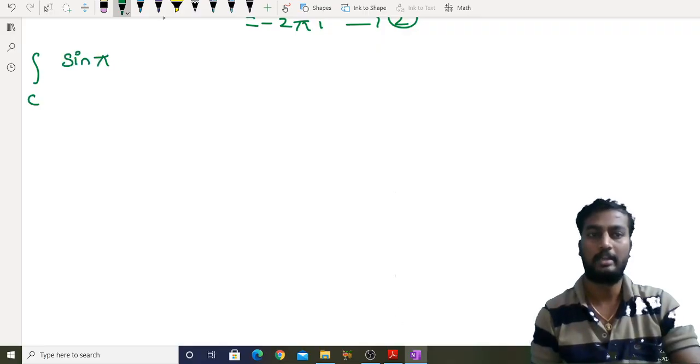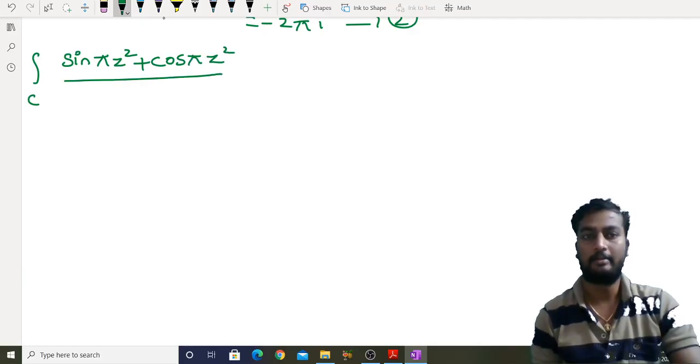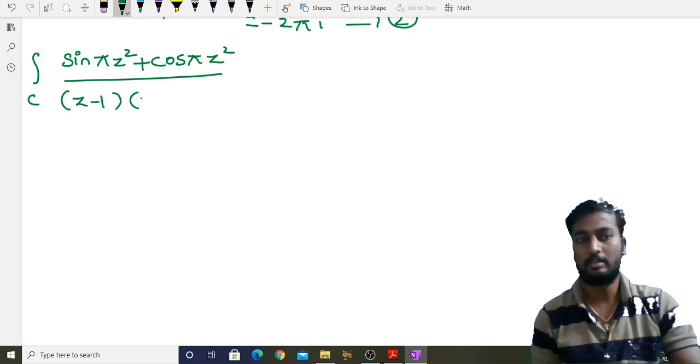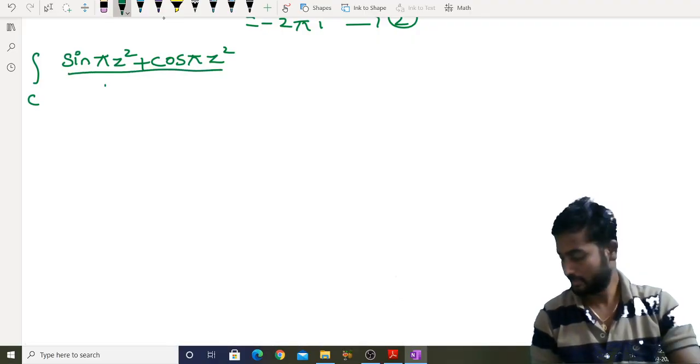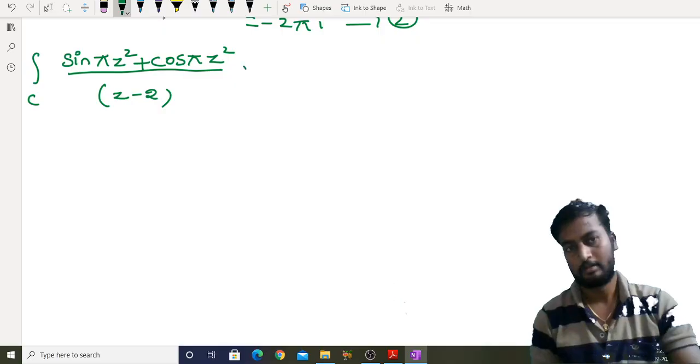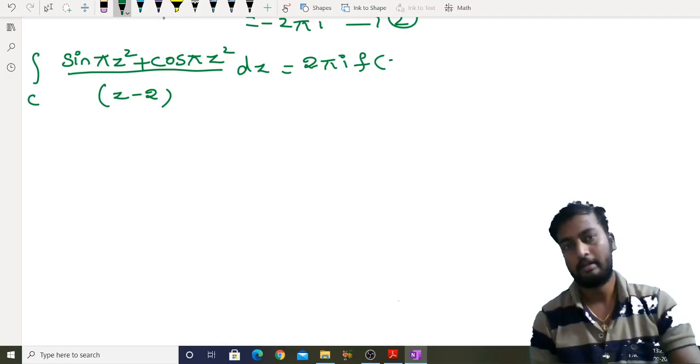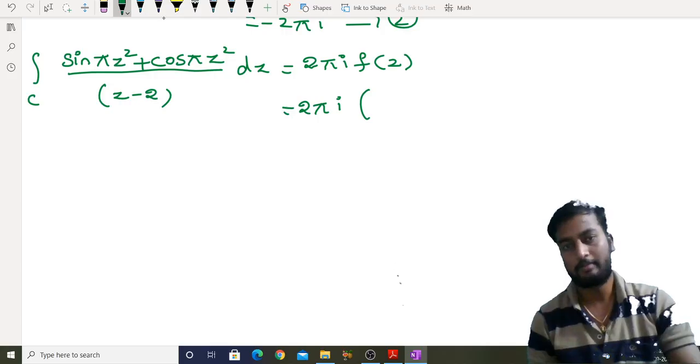Next one, (sin πz² + cos πz²)/(z − 2). By Cauchy integral formula we can write 2πi f(2), where f is nothing but sin πz² plus cos πz². With z = 2, z² is 4, right?